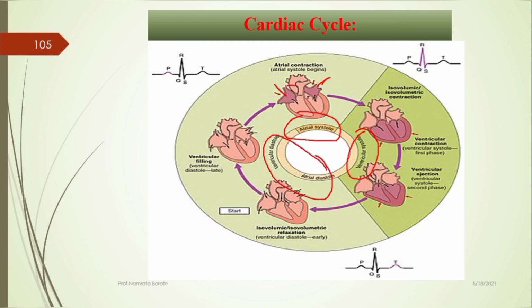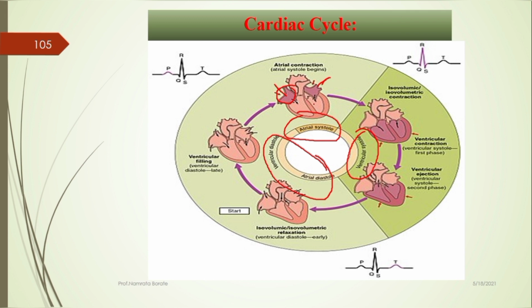When both the atria are completely filled with blood, pressure is created.